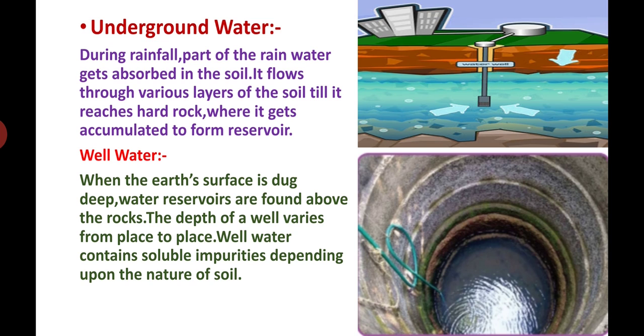It flows through various layers of the soil till it reaches the hard rock. Hard rock, பெரிய பாறை. It reaches the hard rock where it gets accumulated to form a reservoir. அங்கே வந்து குவிஞ்சிருக்கும். What is a reservoir? நீர் தேக்கம். Very good, student. This reservoir of water is the underground water.